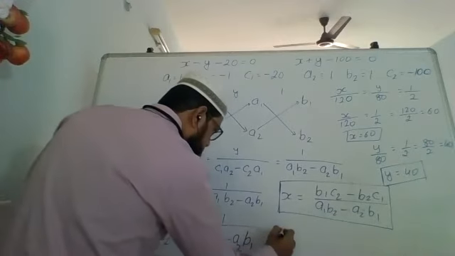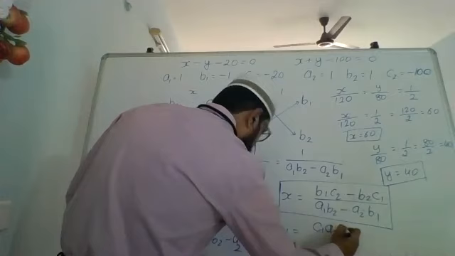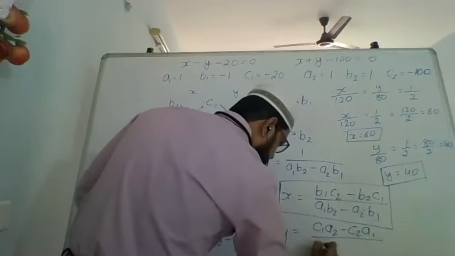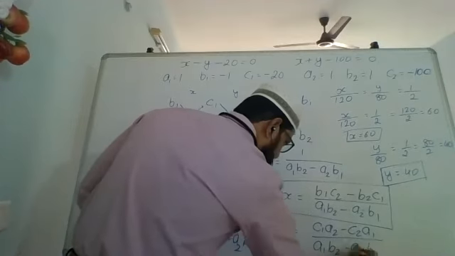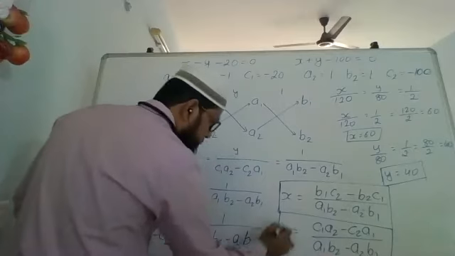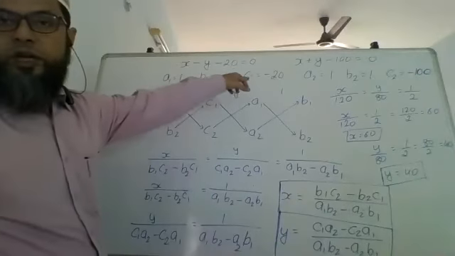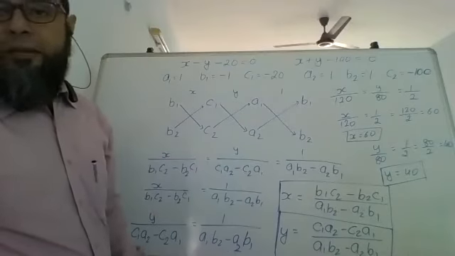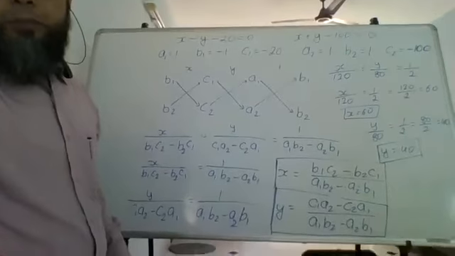So again, this will become Y equals C1 A2 minus C2 A1 upon A1 B2 minus A2 B1. So once this formula is there with you on your rough page, जब ये question आएगा, directly you use this after obviously finding out the values of A, B and C. So ये direct use करोगे तो आपका बहुत सारा time बच जाएगा. That will help you save time in your paper.